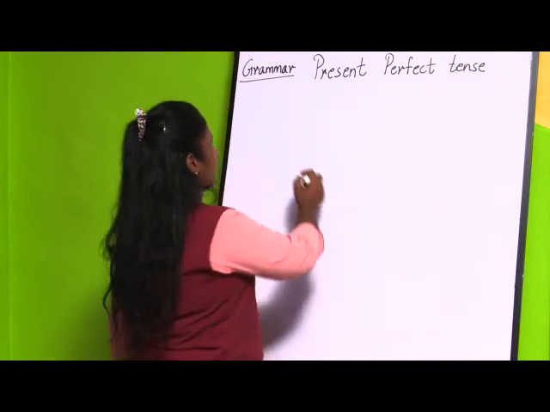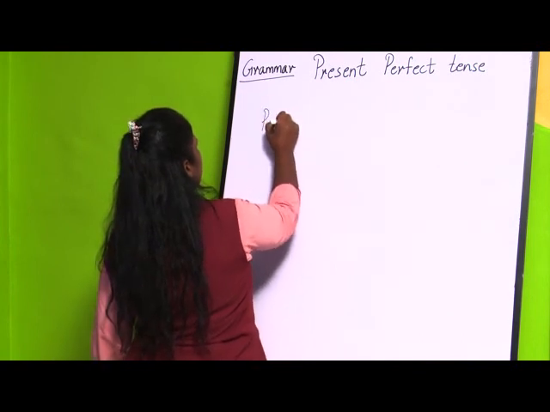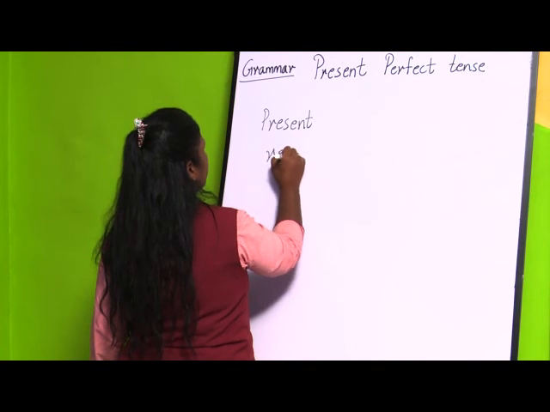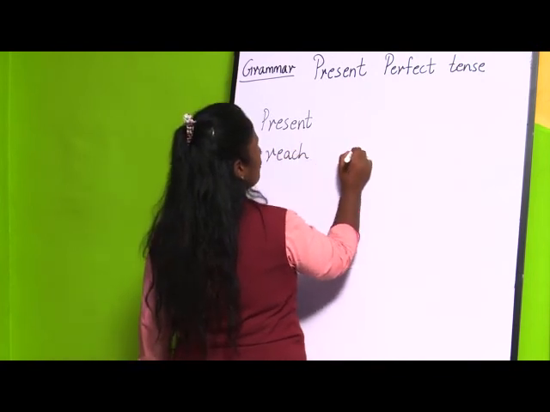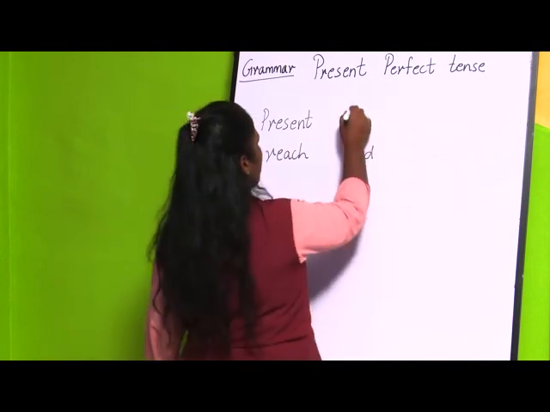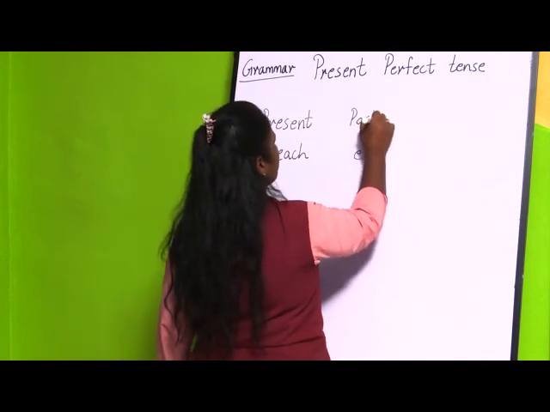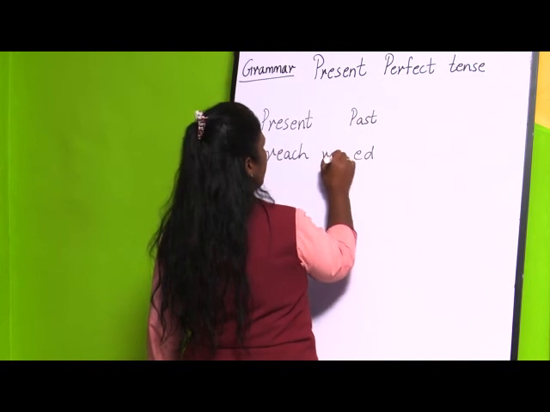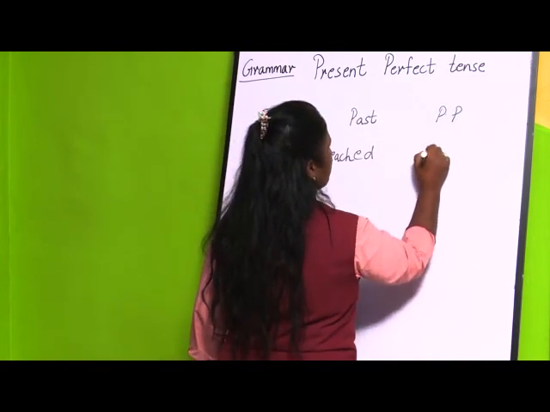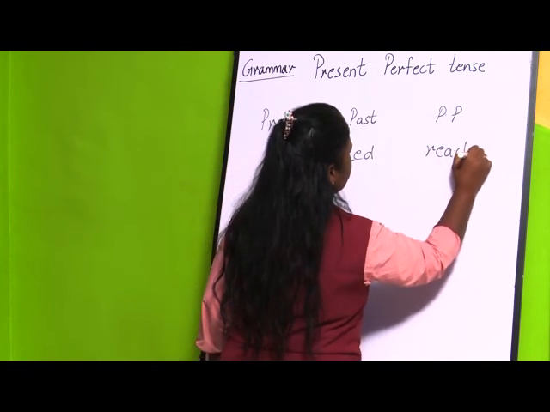For example, in present tense, if I take the word reach, I am going to add ed for the past tense, that is reached, and the past participle will also be the same, reached.